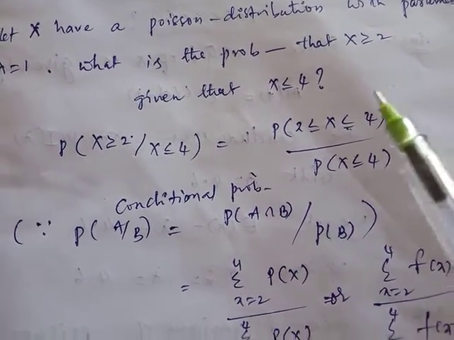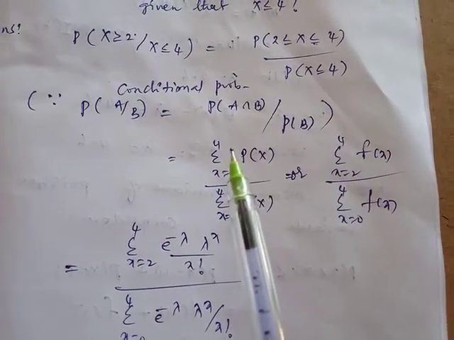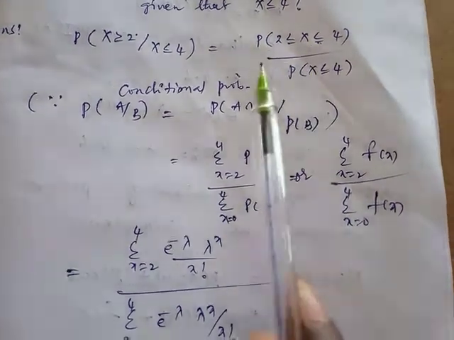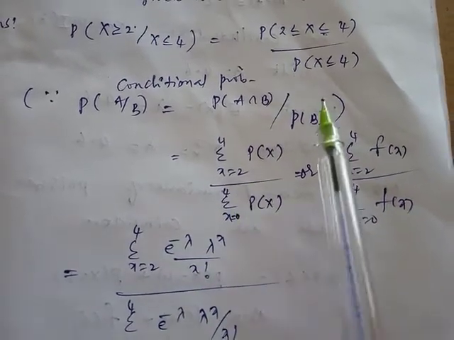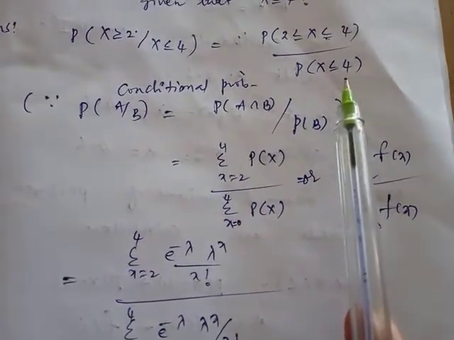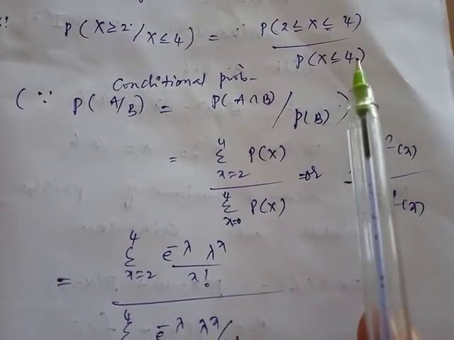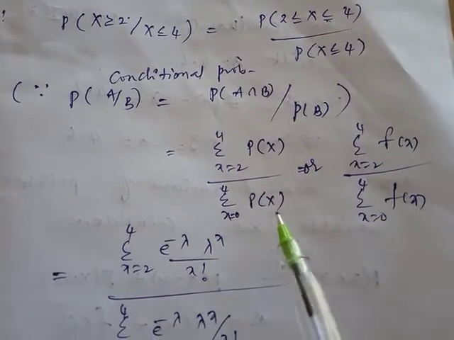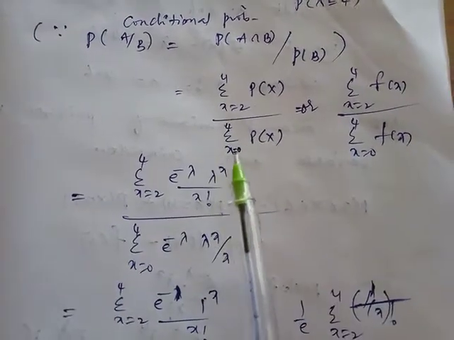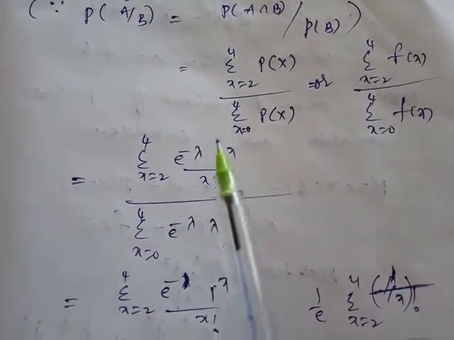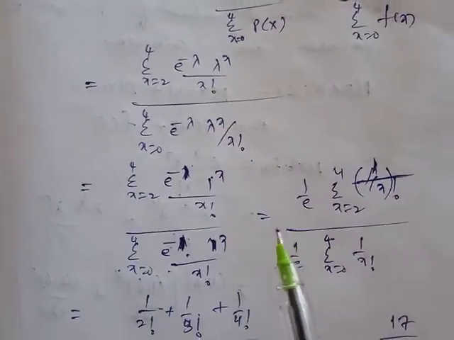The first one is the summation over x equal to 2 to 4 of f(x). The second one is x less than or equal to 4. What are the possibilities? x equal to 0, 1, 2, 3, 4. That is the summation over x equal to 0 to 4 of f(x), or p(x). So the first one is the density function values; I am replacing those values. The numerator and denominator you should calculate individually.